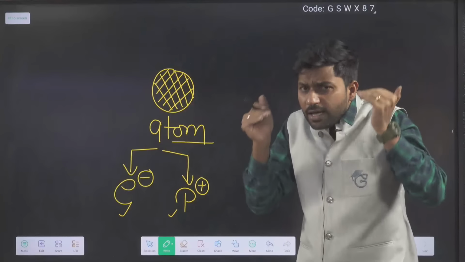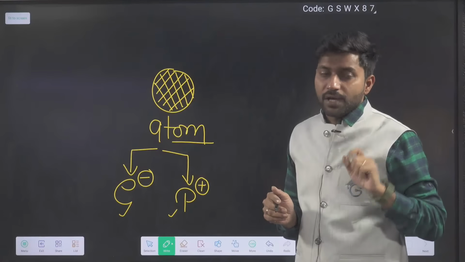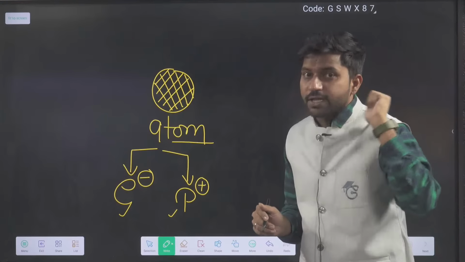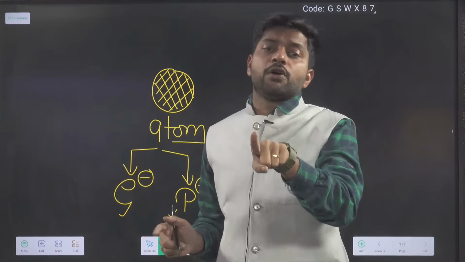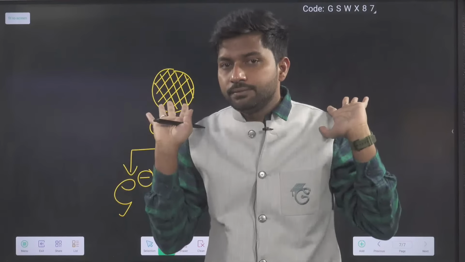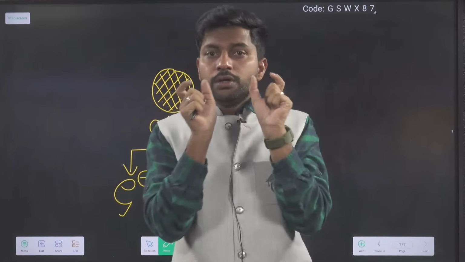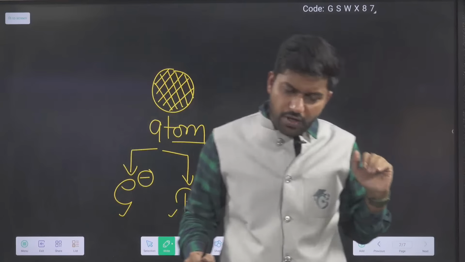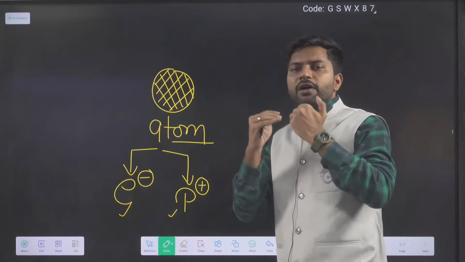So now they are able to say that any atom, I repeat, any atom in the neutral state, the number of electrons it has, the same number of protons is also available. Yes, it is true. The number of electrons and the number of protons are equal inside the neutral atom. Okay, very good. And they maintained the neutrality of the atom also. So now everyone is happy.